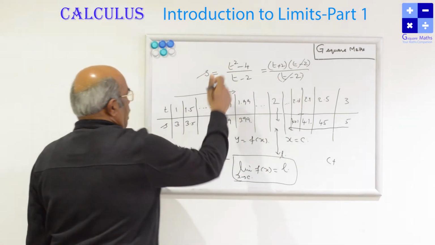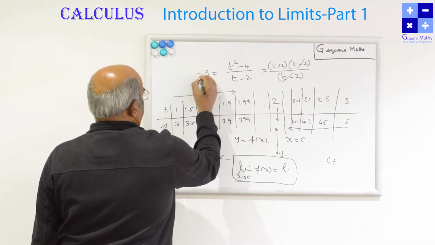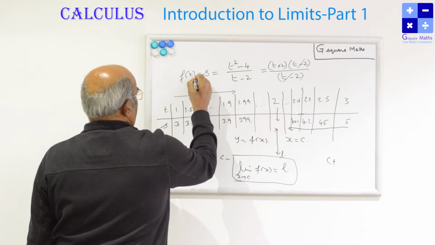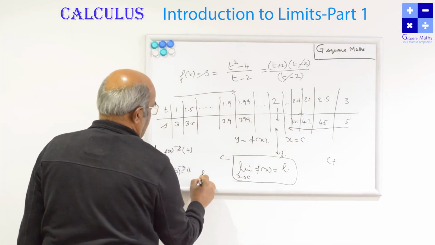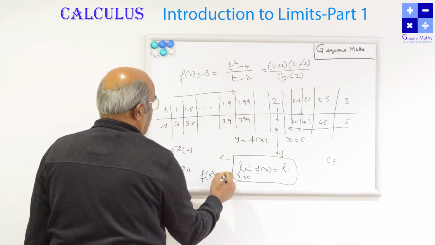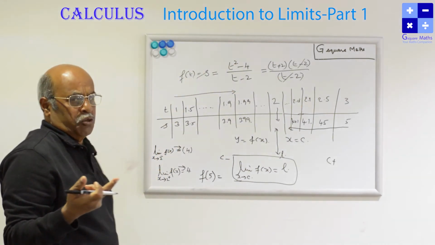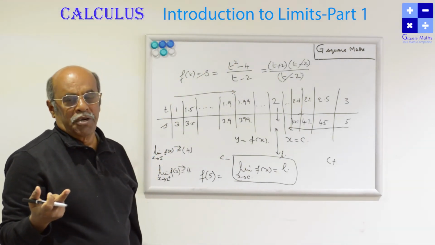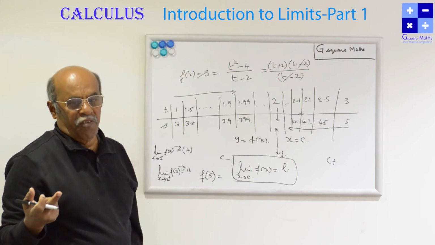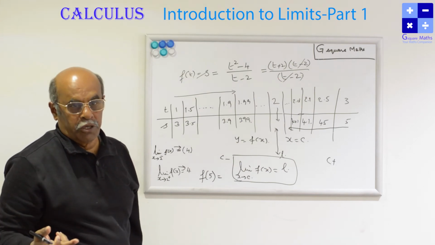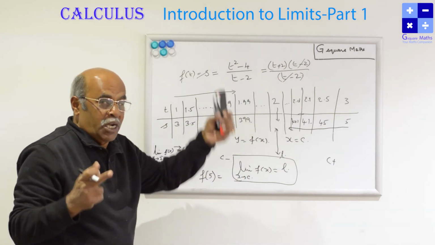So, for example, here, this is f of t. I am substituting f of 5. I can put directly t is equal to 5. There is no ambiguity. There is no indeterminate form. This is not coming to 0 by 0. This is coming 0 by 0 only if t is equal to 2.